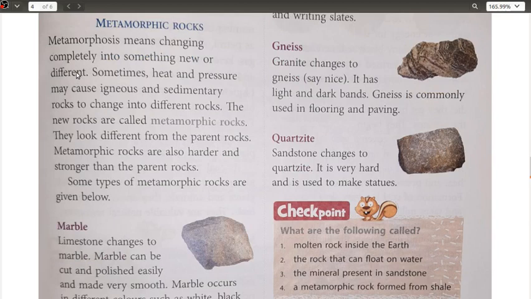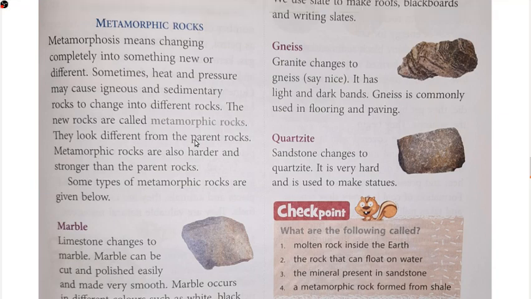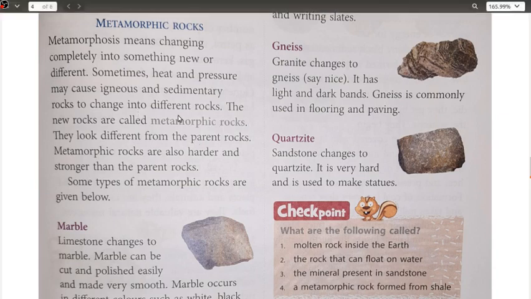अब parent rock की जो बात कर रहा है यहाँ पे, ठीक है, तो parent मतलब कौन होता है? Parents हमारे mother father, जिन्होंने हम लोग को जन्म दिया, पैदा किया. In the same way, if you remember, this metamorphic rock is acting like the child, whereas the igneous rock and the sedimentary rocks are his parents. ठीक है, इस metamorphic rocks के parents कौन हैं? Igneous rocks और sedimentary rocks. तो ये अपने parent से एकदम अलग दिखाई देता है.